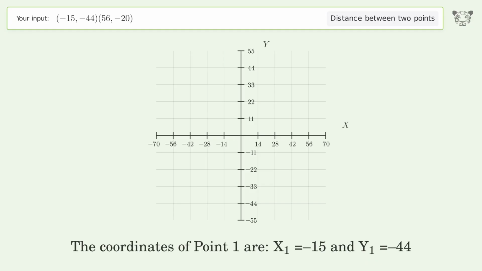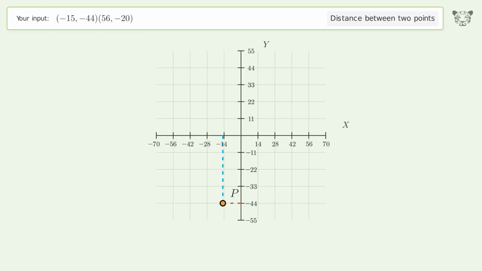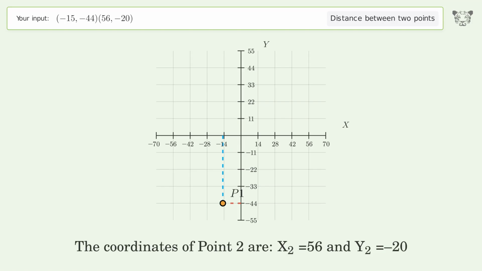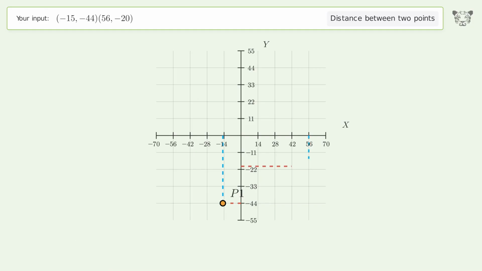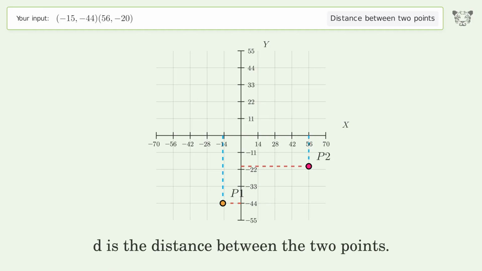The coordinates of point 1 are x1 equals -15 and y1 equals -44. The coordinates of point 2 are x2 equals 56 and y2 equals -20. D is the distance between the 2 points.